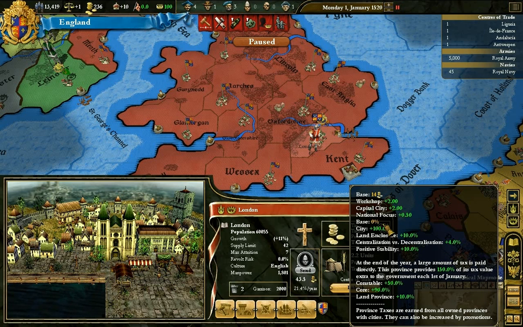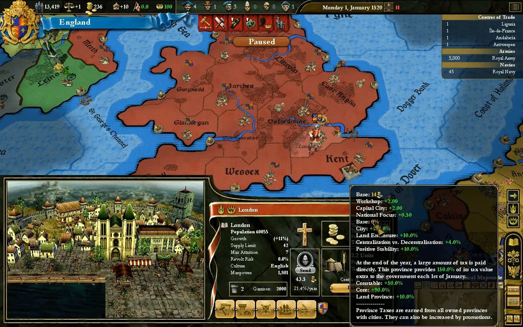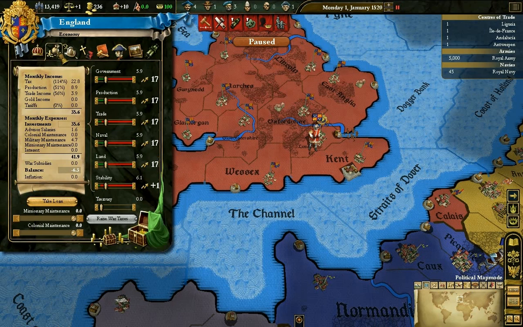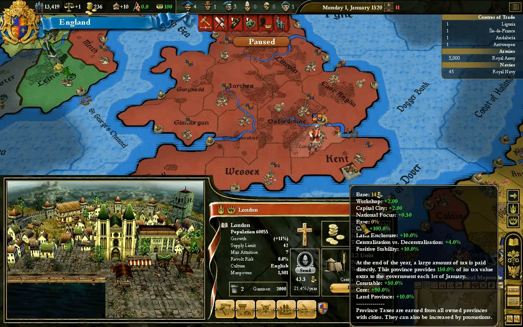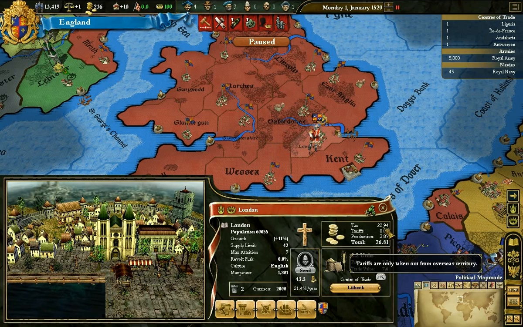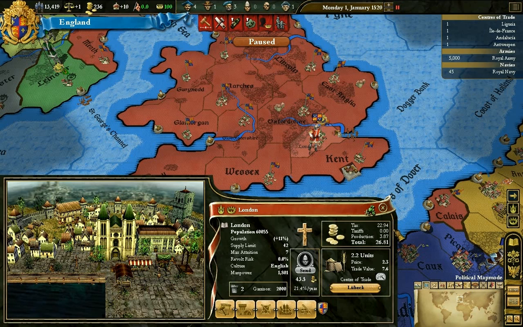So, for instance, a workshop gives a straight-up bonus of 2 gold, so it's essentially like being 16. But having the land enclosure benefit, which is this thing, gives an additional 10%. The thing is, though, as we've seen, our tax income is only about 114%. Well, we are getting slightly more than we normally would. But if our tax rating were quite low, we would be getting less than this. And this is more important for production than it is for tax, because production value tends to be a little different.